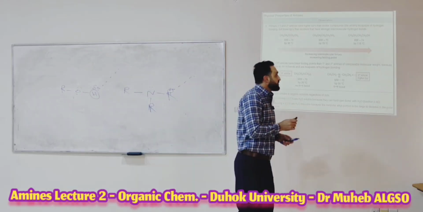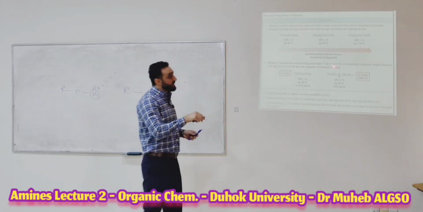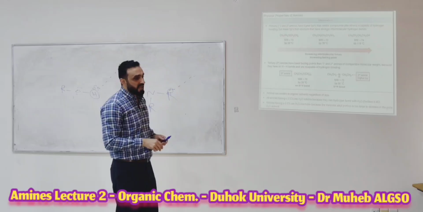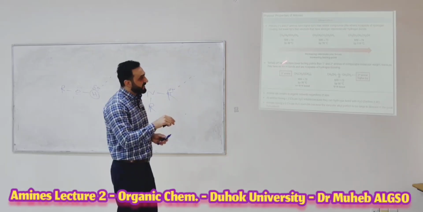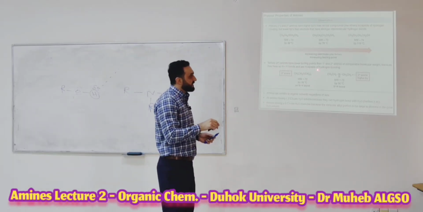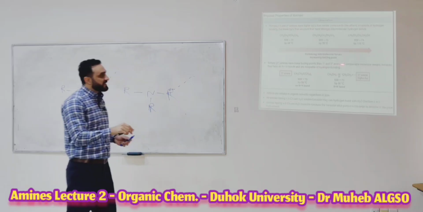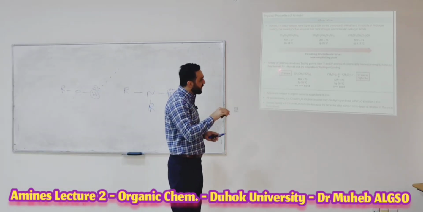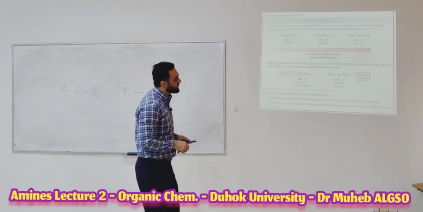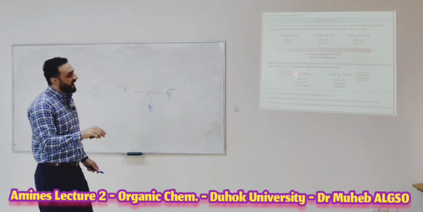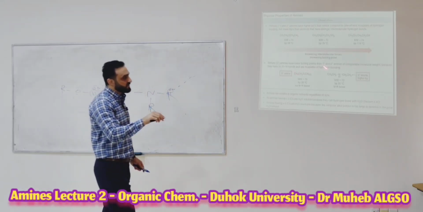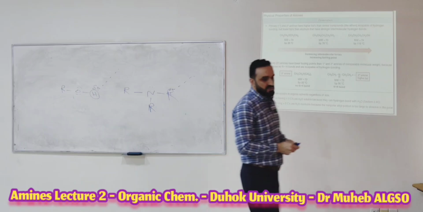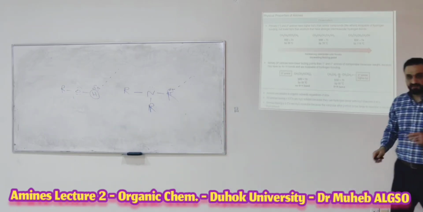Tertiary amines cannot make hydrogen bonds like what is seen in primary and secondary amines, because they have no nitrogen-hydrogen bond and are incapable of hydrogen bonding. Clear for you?